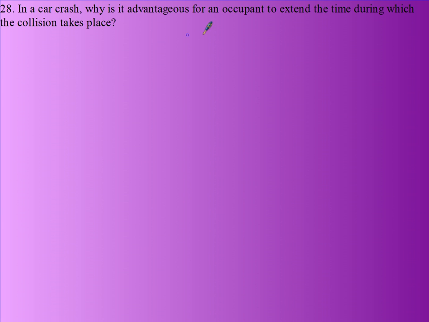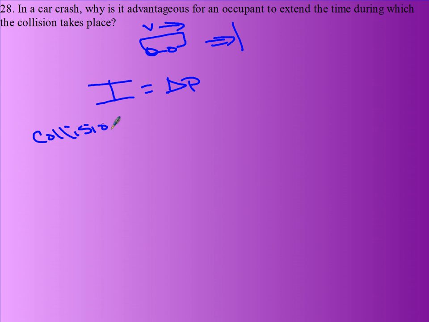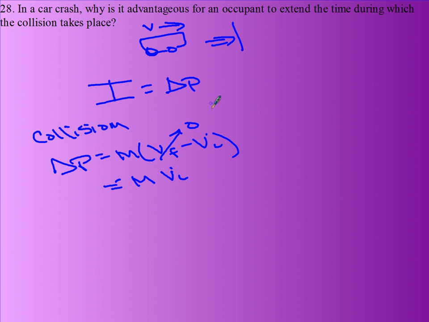Now, in a car crash, why is it advantageous for an occupant to extend the time over which the collision occurs? Well, impulse equals change in momentum. Now, in a car crash, here's your car, and it has a collision with, say, a wall. It stops. So it has an initial velocity. In any collision, the change in momentum is going to be the mass times v final minus v initial. So since your final velocity is 0, your change in momentum is always going to be negative m v_i, and that negative sign just tells you direction.